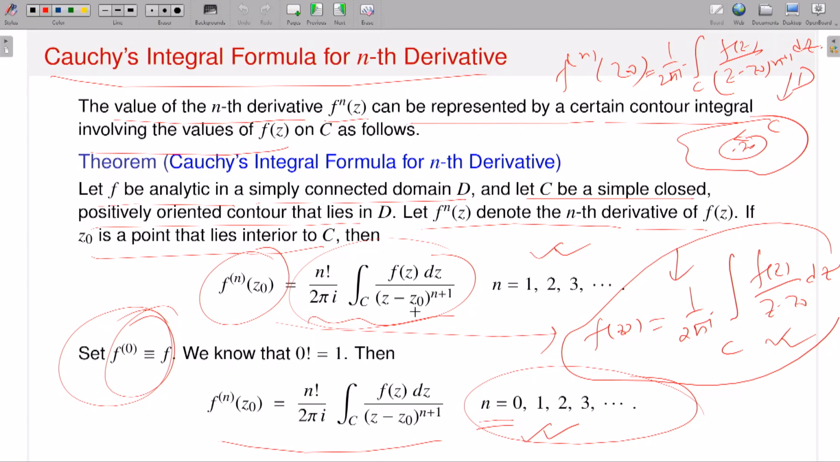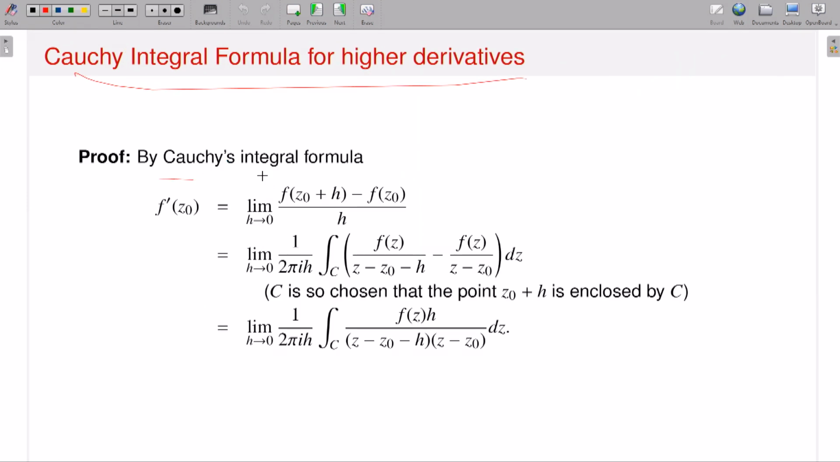So that formula I will prove it, and the rest you should do by induction. Now since my function is analytic, it is differentiable. So the derivative at the point z naught, this is the formula you can have: limit h approaches 0, f of z naught plus h minus f of z naught divided by h.